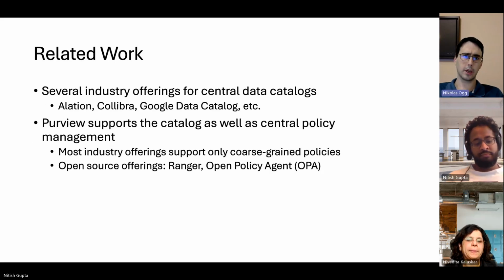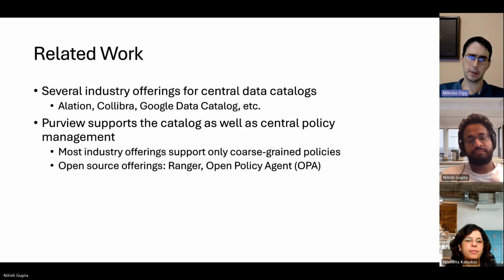Next, looking at the related work in the industry, there are several offerings which support central data catalogs, like the Google Data Catalog, but Purview is fairly unique in that it combines this catalog with central policy management for access control as well.